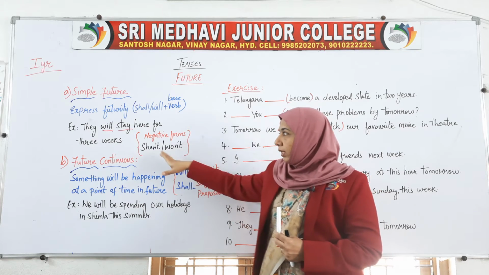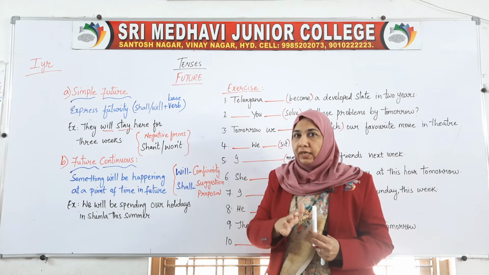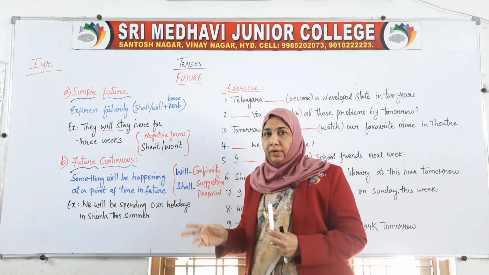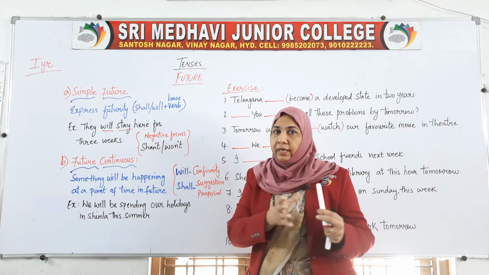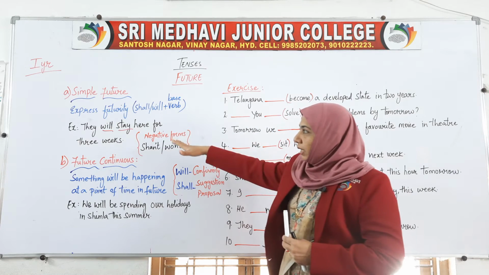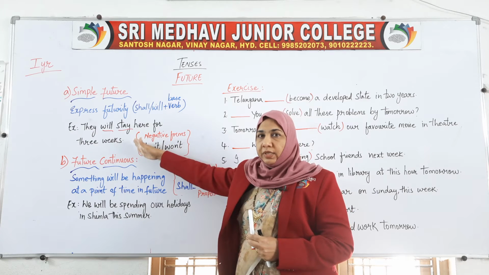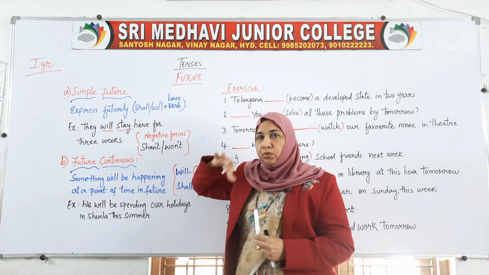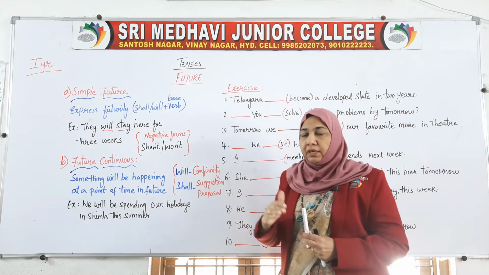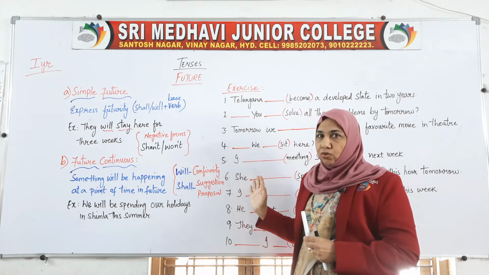So if you are getting shan't or won't, you should get an idea that these are contracted negative forms of shall not and will not. We can make many more sentences, like they will stay, as I said just now. So many sentences are there which we normally use in the future tense. We have to understand that if we are using immediate future, that is the simple future tense. We will do some practice over here.